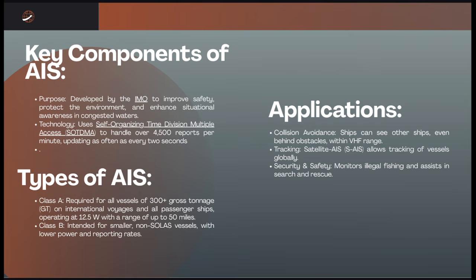So we have types of AIS. So we have here what we call the Class A and the Class B. So the Class A, it requires for all the vessels of 300 plus gross tonnage on the international voyage and all passenger ships operating at 12.5 W with a range up to 50 miles.